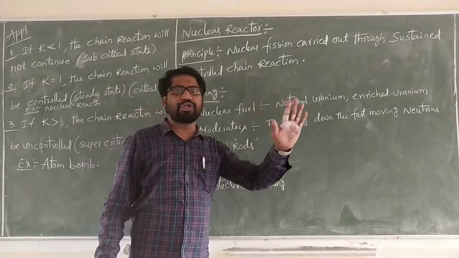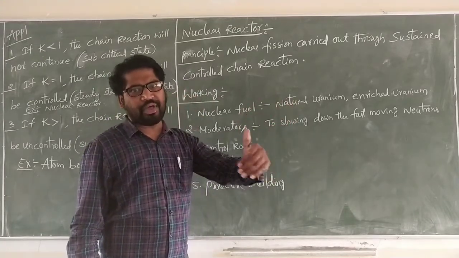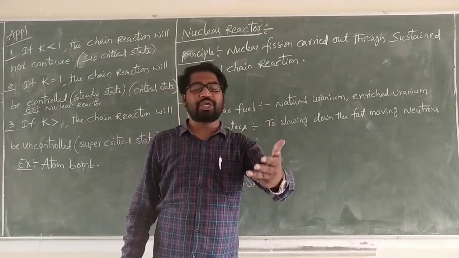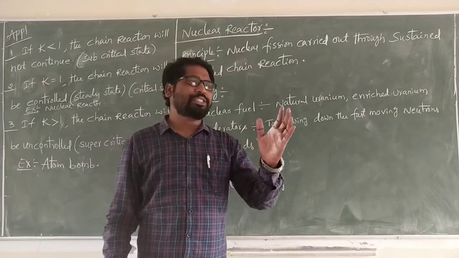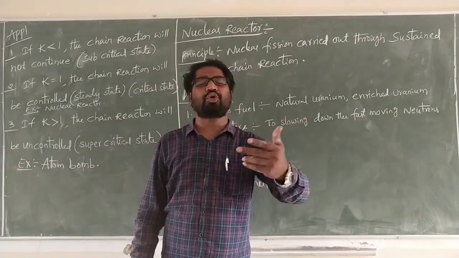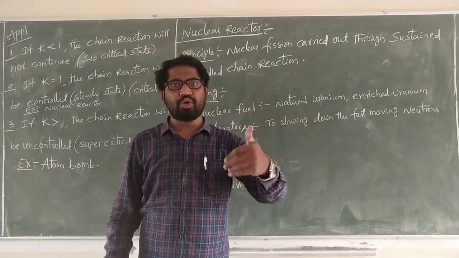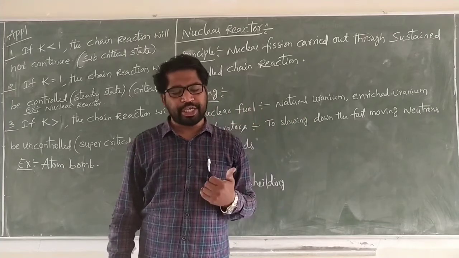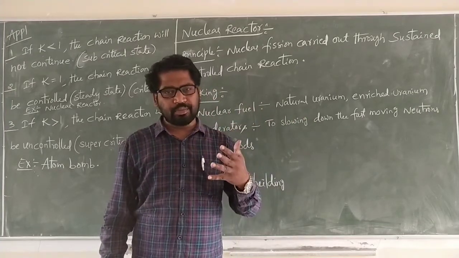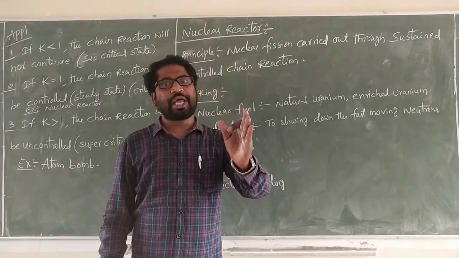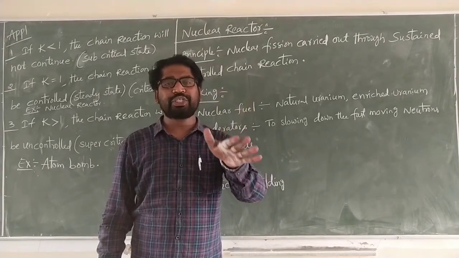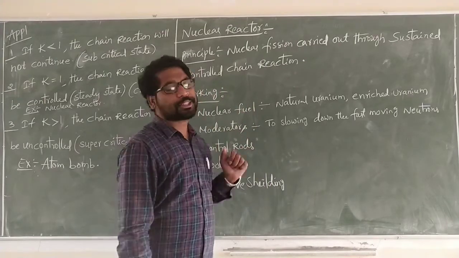The fast moving neutrons are released in the nuclear chain reaction. One particle gives production of 3 more neutrons. These 3 more neutrons have more kinetic energy. This more kinetic energy is reduced by using moderators.